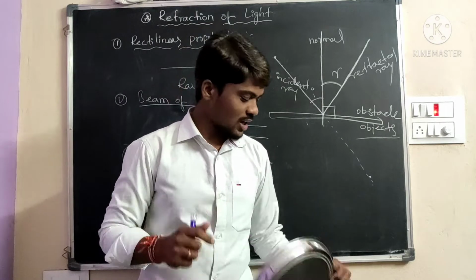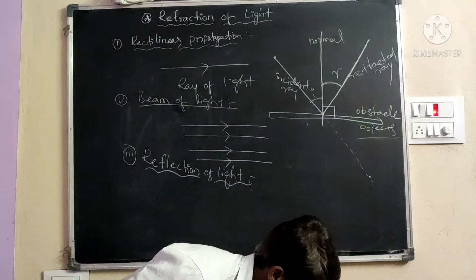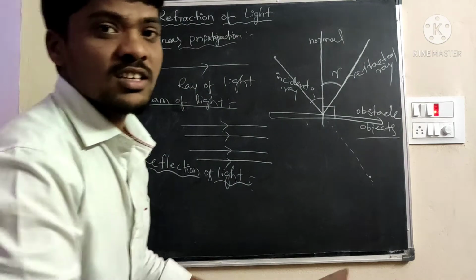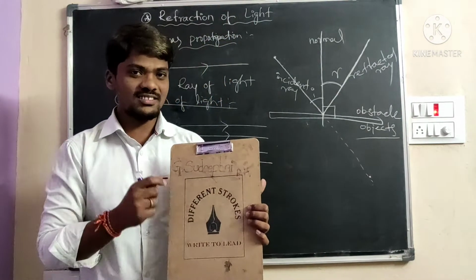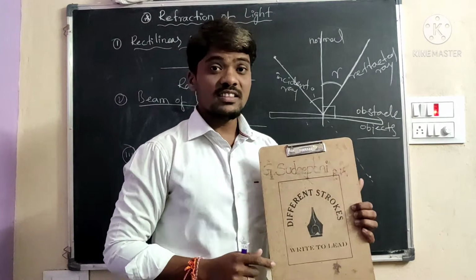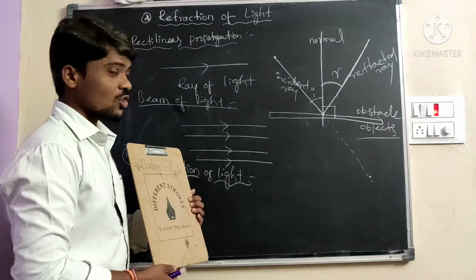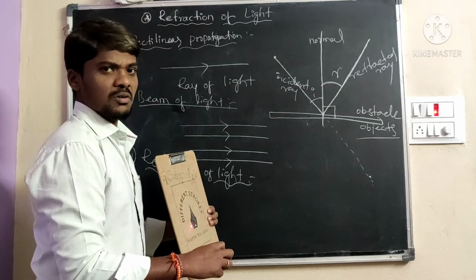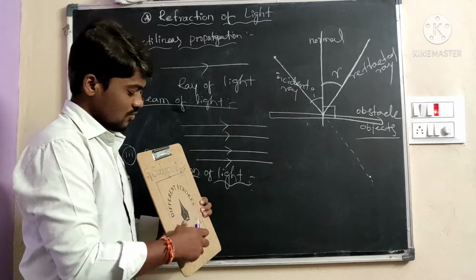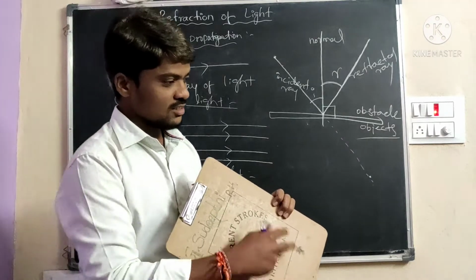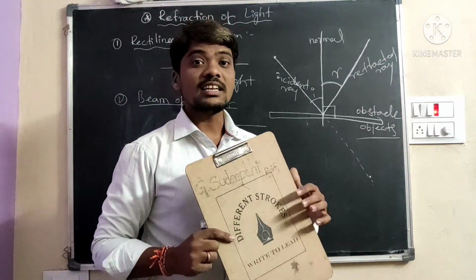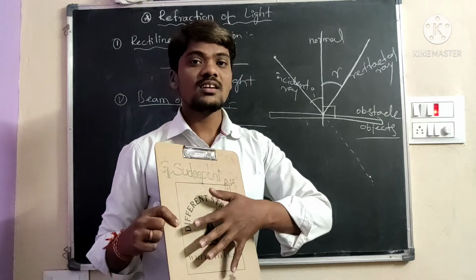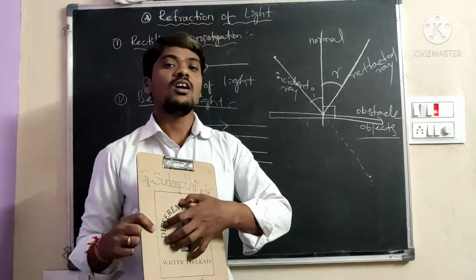For example, I will take an irregular object. For example, this is the pad. The pad surface is irregular. There is no reflection formation. There is no reflection procedure. Is any procedure there? No. There is no reflection. Why is there no reflection? Because the object surface is irregular. That is why there is no reflection in this object.